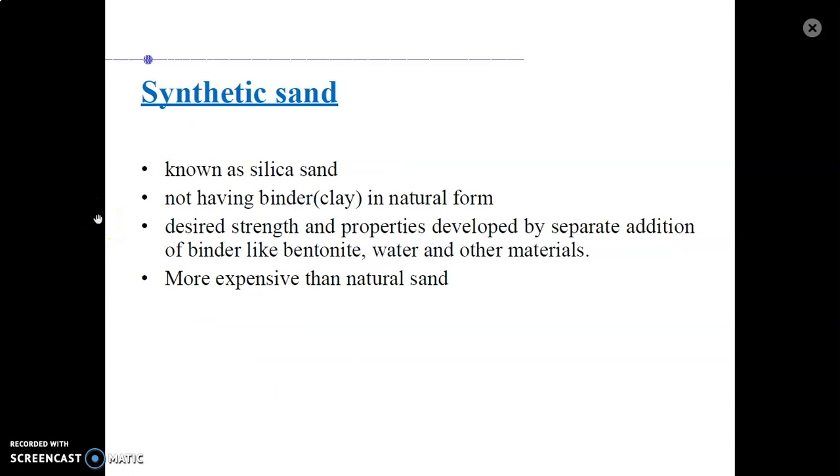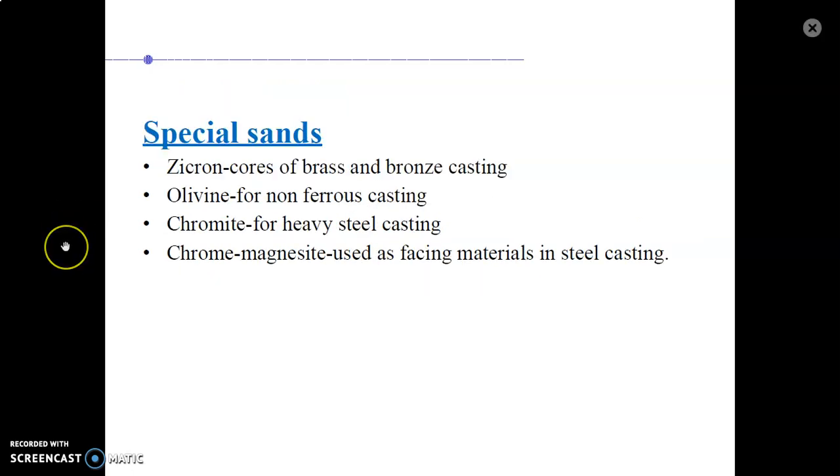Now second is the synthetic sand, also known as silica sand, not having a binder in its natural form. The desired strength and properties are developed by the separate addition of binders like bentonite, water and other minerals. It is more expensive than natural sand. So we are using synthetic sources for the joining of the silica particles. The third one is the special sand. Obviously its cost is very high compared to the other two.